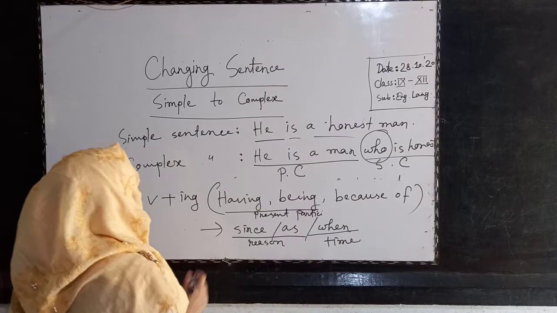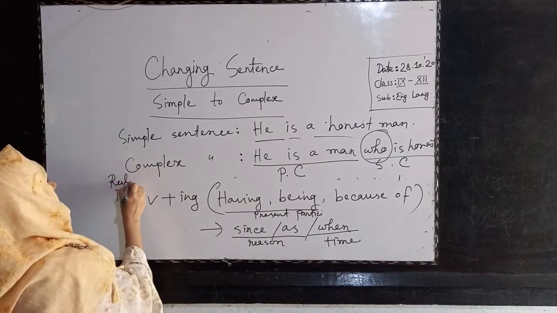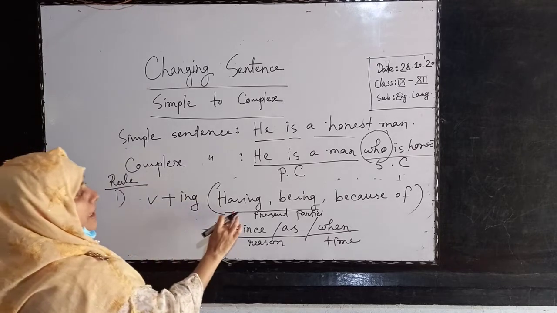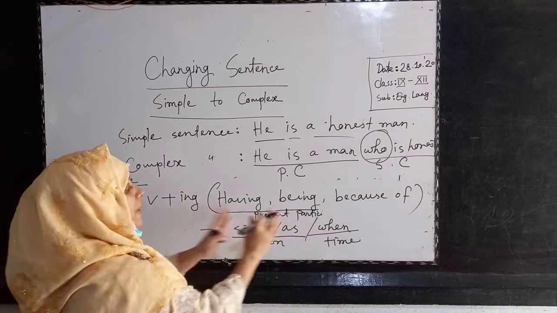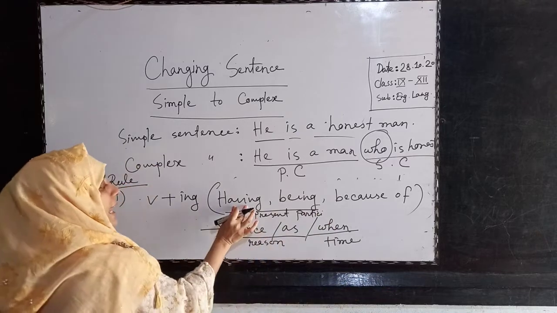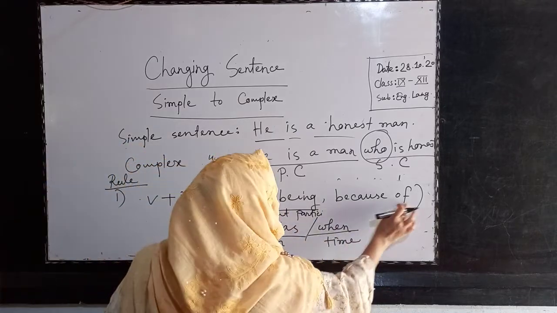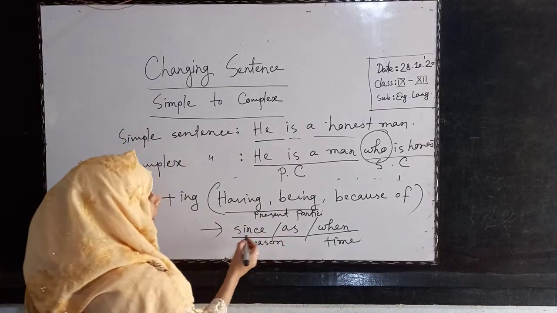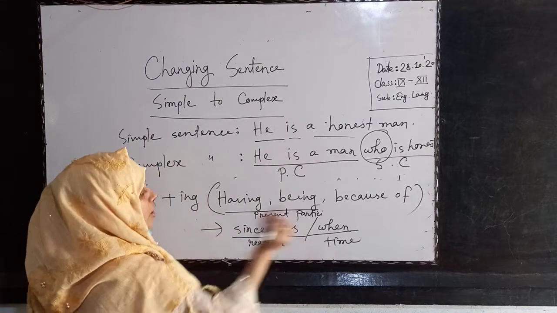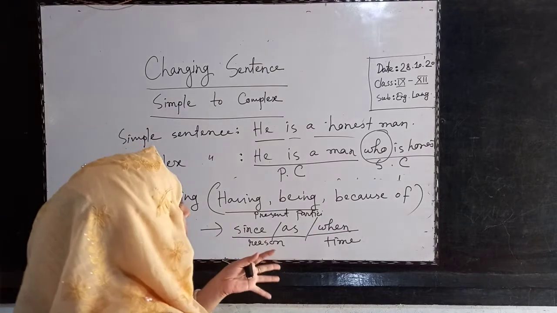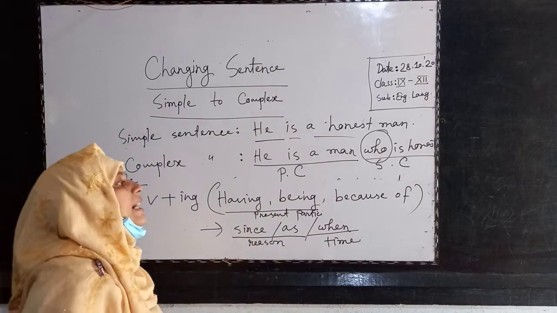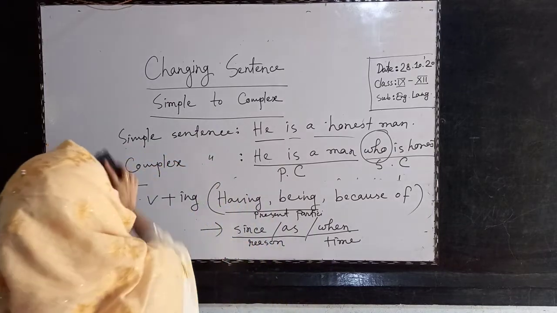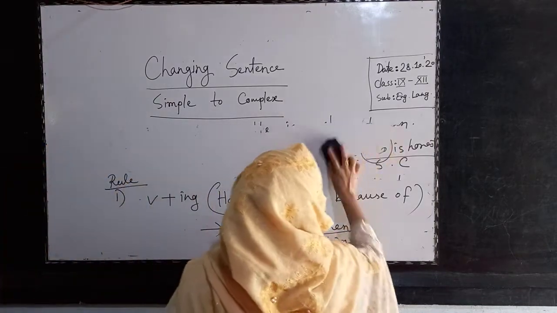Now look at the example. This is the rule. That means if you start any simple sentence with verb plus ing, present participle, or having, being, or any word like because of, then you will make them complex with since, as, or when. Maybe they will be at the first of the sentence, or in the middle of the sentence. It depends on your simple sentence. Now we will write down an example.